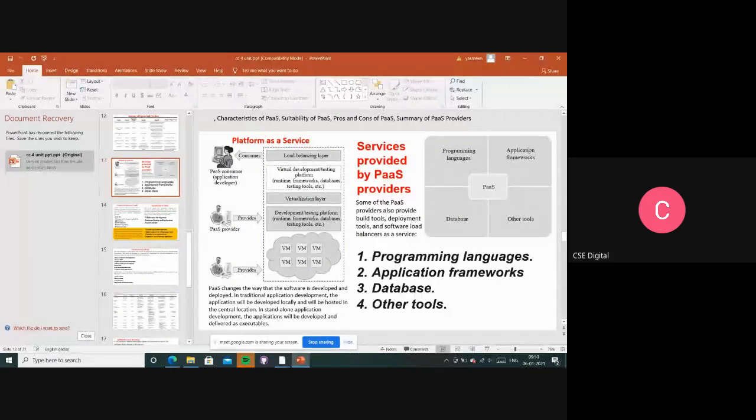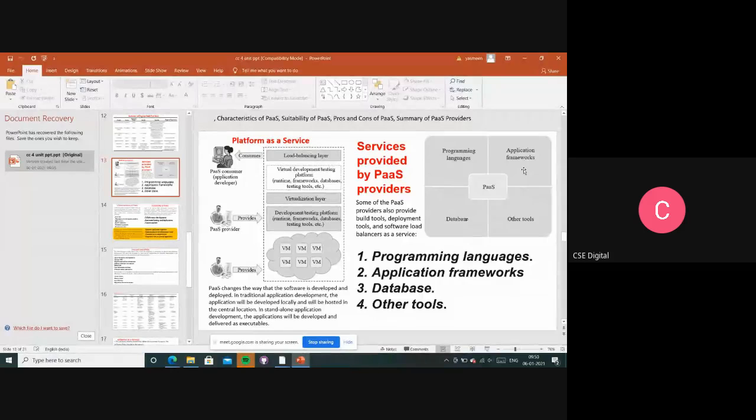So frameworks or templates they are going to be providing to the developers, right? Some popular application framework providers are Node.js, Rails, Joomla, WordPress, Django. Mainly these are the providers who are providing the frameworks, the templates whenever we are developing any application.